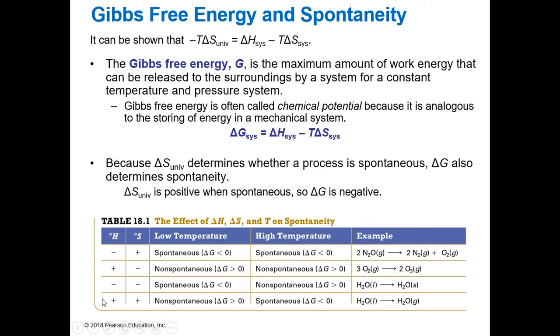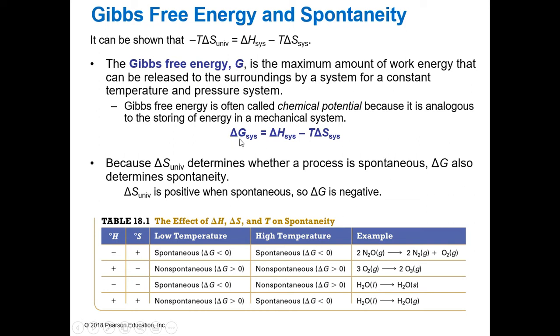Opposite is true. We took it, H is endothermic, and the S of our system is going to be positive, so we'll have a greater disorder. At low temperatures, it will not be spontaneous, but at high temperatures, it will be, because we don't care as much about that change in temperature at our higher temperatures. It's okay if you don't exactly get that, because we're going to do some math with it. It's a lot easier to see once we get our math.